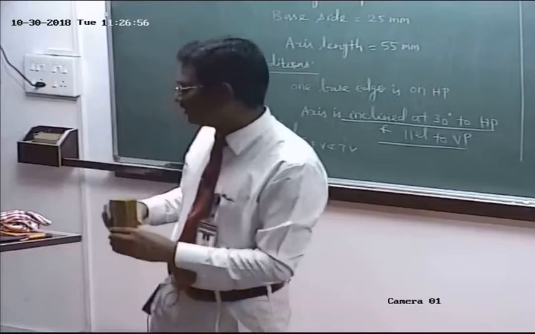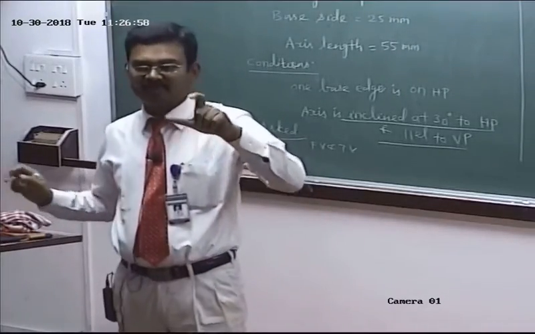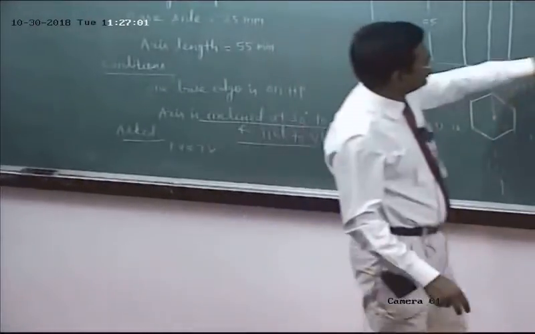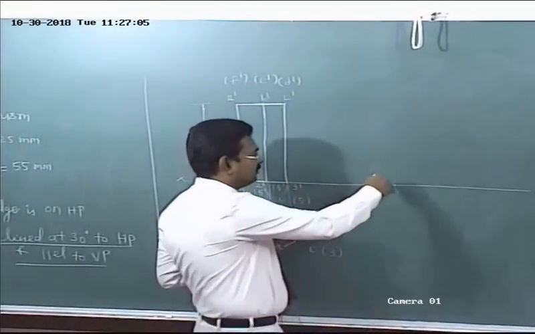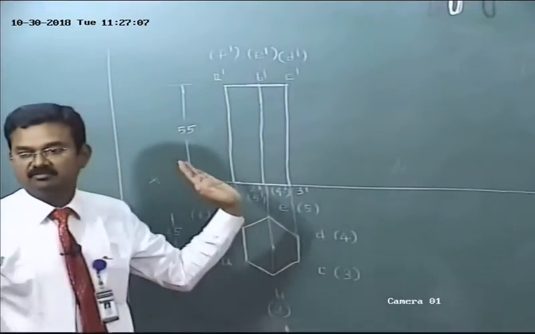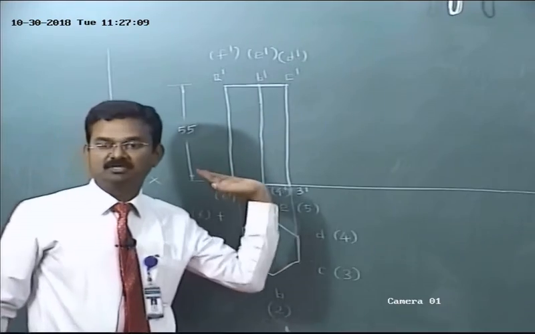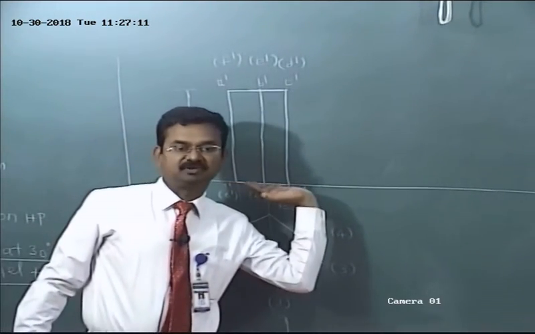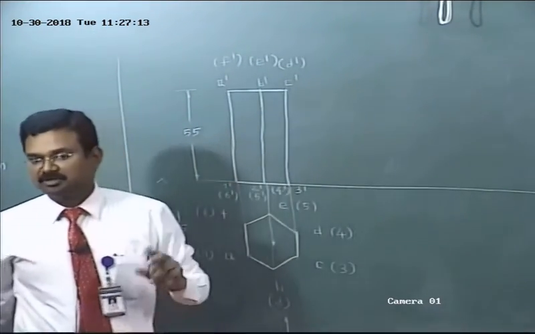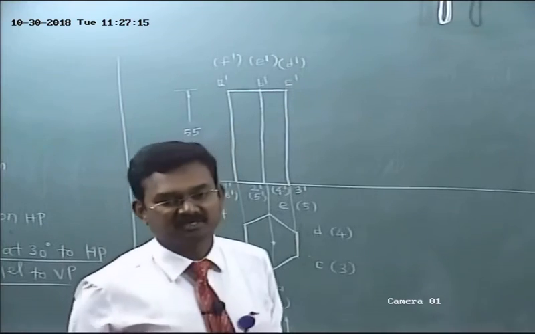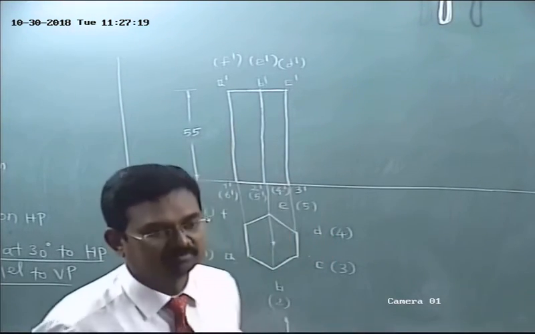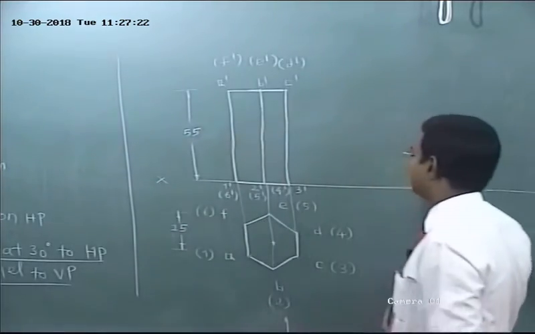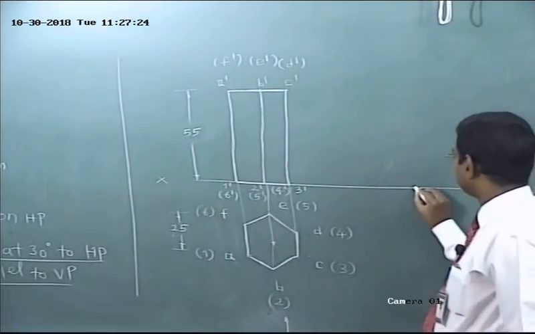In the drawing hall, it's very easy. By using the mini drafter, we can draw the 30 degree inclined line, and by using the other scale, we can draw the base of the solid. So in step 2, we have to tilt and reproduce the first step front view to the given condition. But in the classroom, first mark a point at any convenient point on XY.